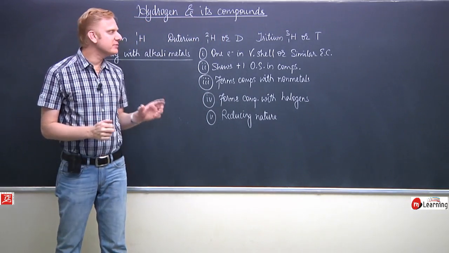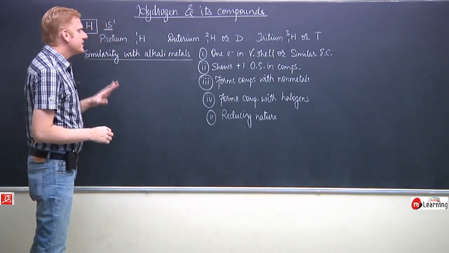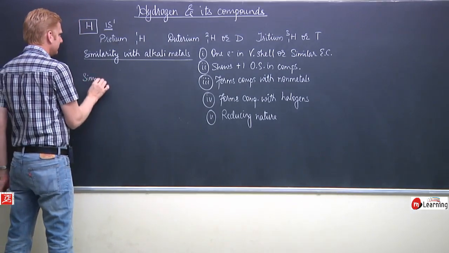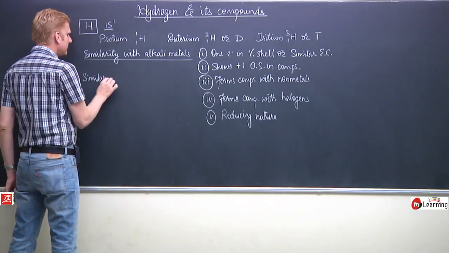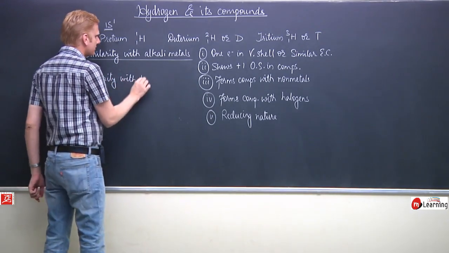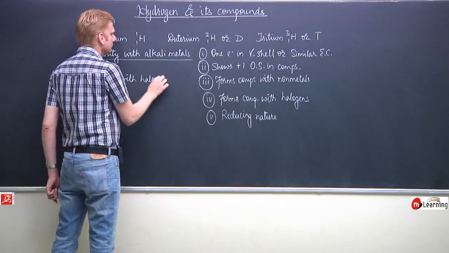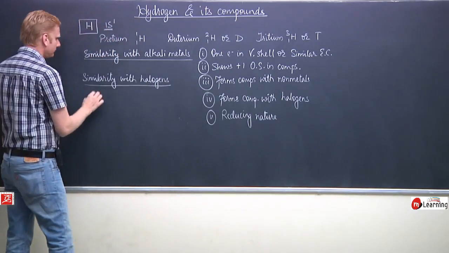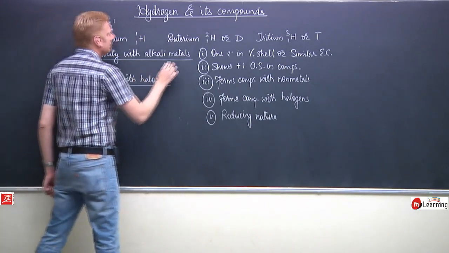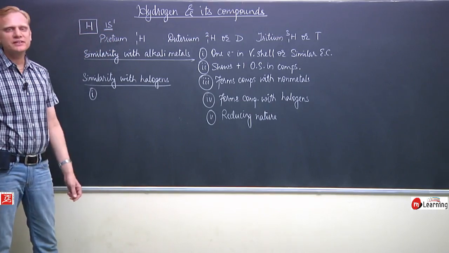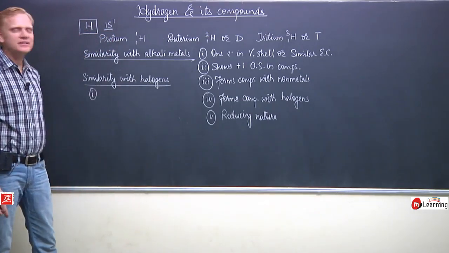But at the same time, we have similar points where hydrogen has resemblance with halogens. Similarity with halogens. These were the points of similarity of hydrogen with alkali metals, and now similarity with the halogens.